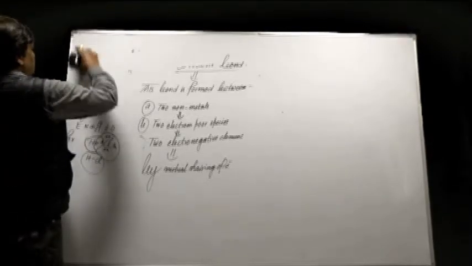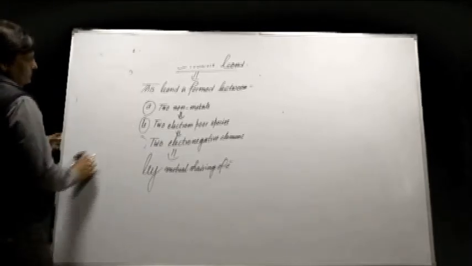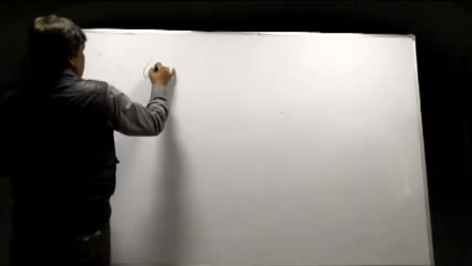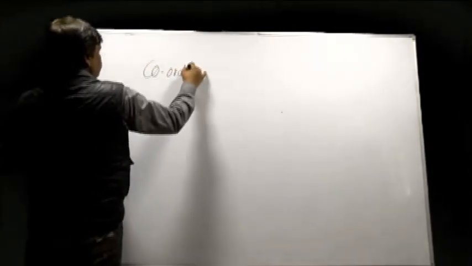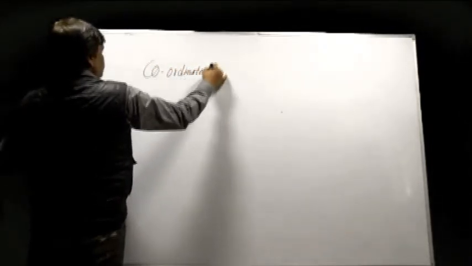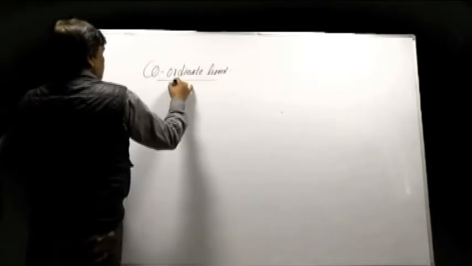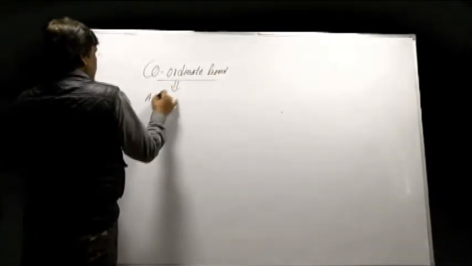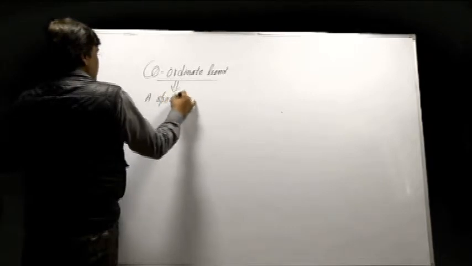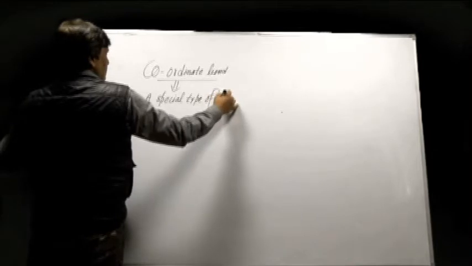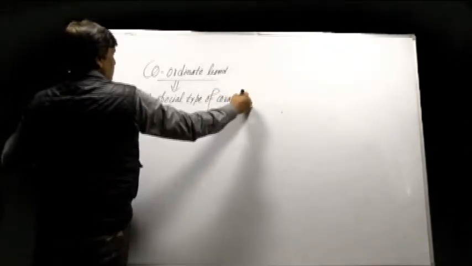The third bond, which is called the coordinate bond, is a special type of covalent bond. So the third bond, that is the coordinate bond. This bond is a special type of covalent bond.